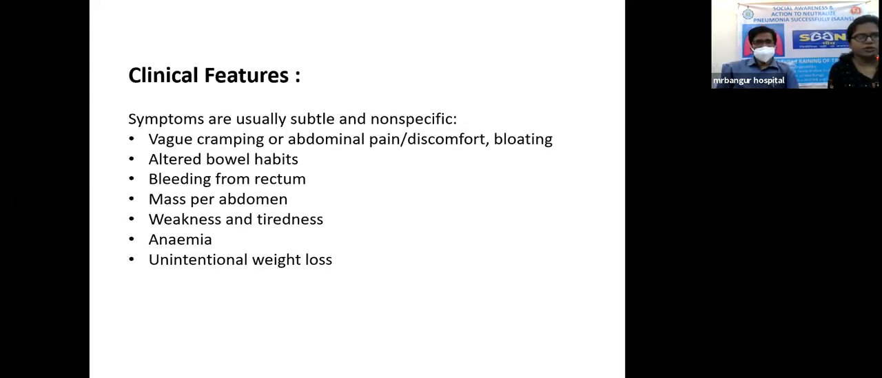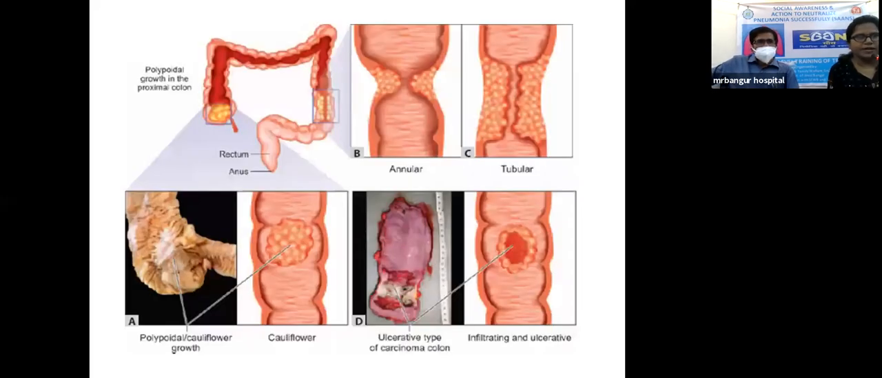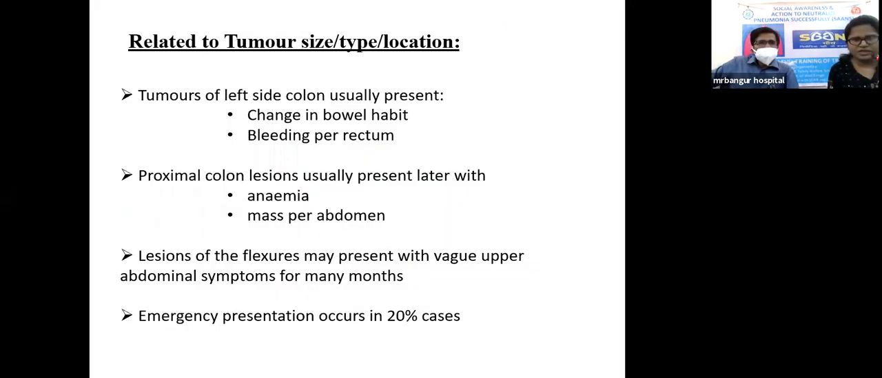Usually, carcinoma colon occurs at the age of 50 and more, and is more common in the 8th decade. The symptoms are usually subtle and non-specific. Patients usually have cramping and abdominal pain, discomfort or bloating sensation, altered bowel habits, bleeding per rectum and melena, mass per abdomen, weakness and tiredness, anemia, and unintentional weight loss. Depending on the pathology related to tumor size, type, and location, the symptoms will vary.